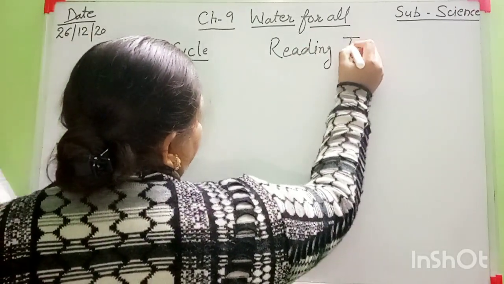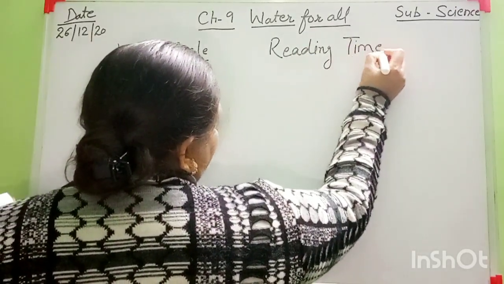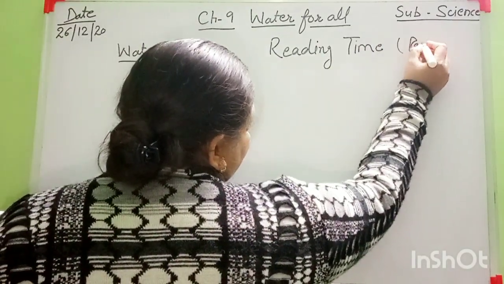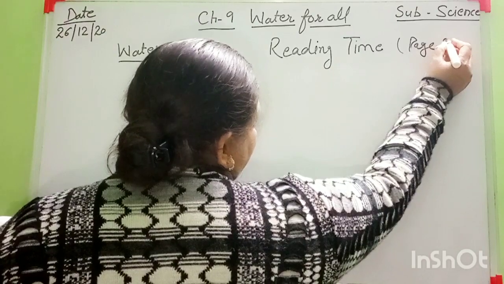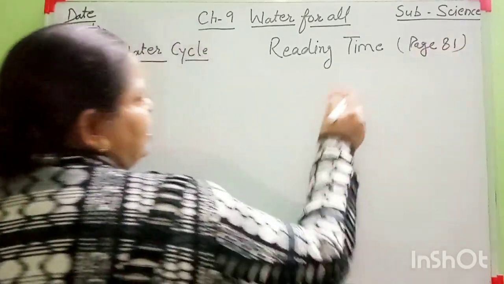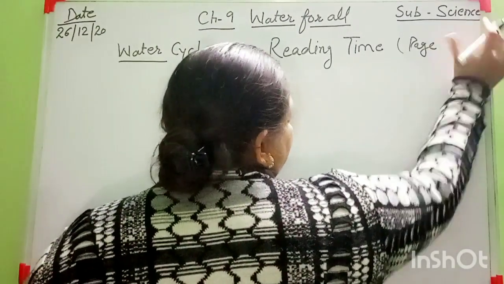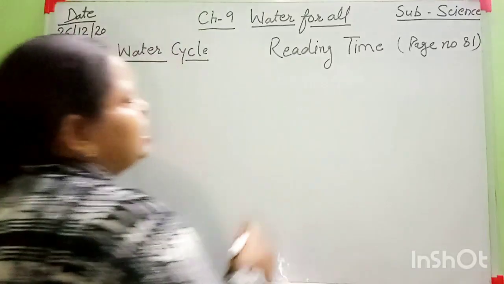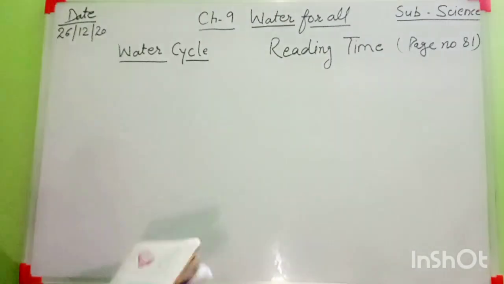All of you read this page number 81 now, for the first 10 minutes. Page number 81. Raise your hand and mention only the page number. All of you read now from your book.